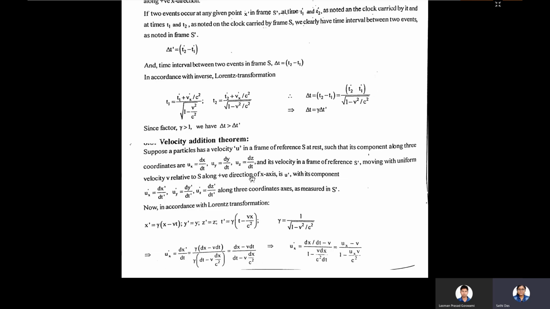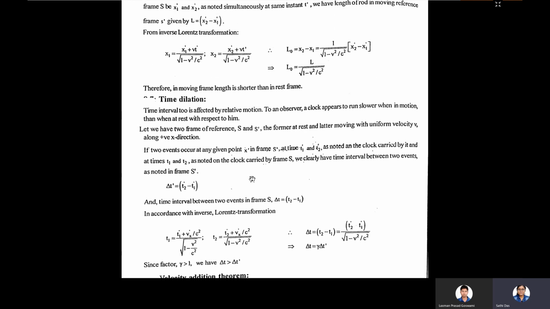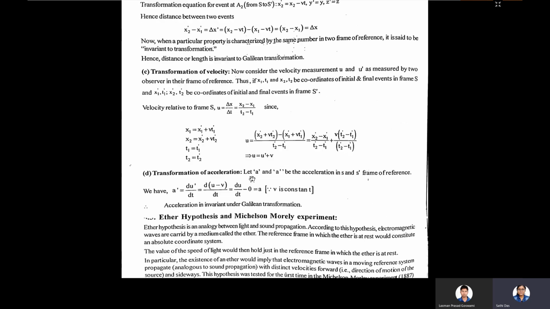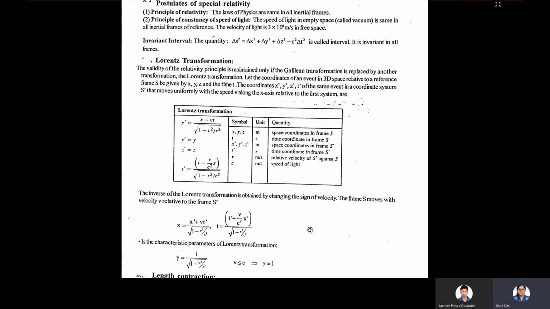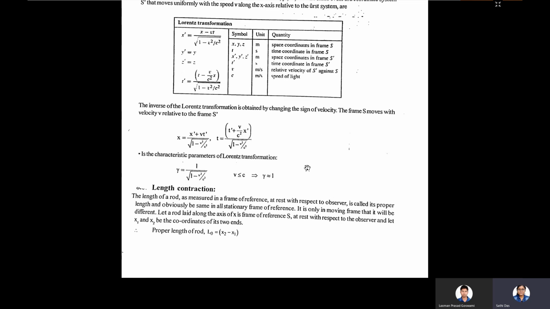If v is nearly equal to c, then... let me adjust it. If v is much less than c, then gamma will be 1. Now I shall tell you the formulas for length contraction. Suppose you are taking a rod, and the rod length is measured in the S frame and S prime frame, where the S prime frame is moving with a constant velocity v.